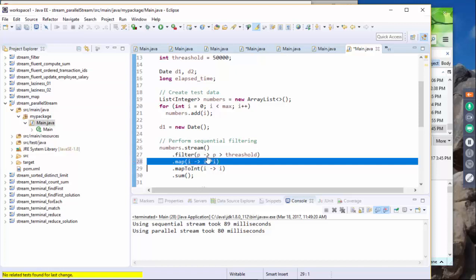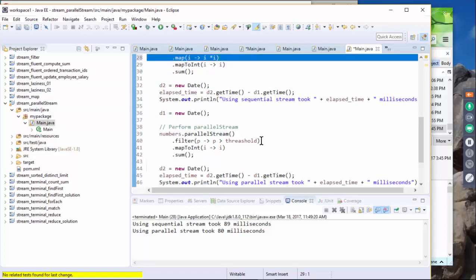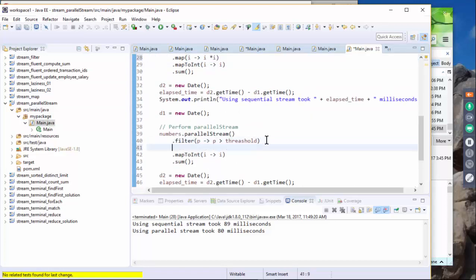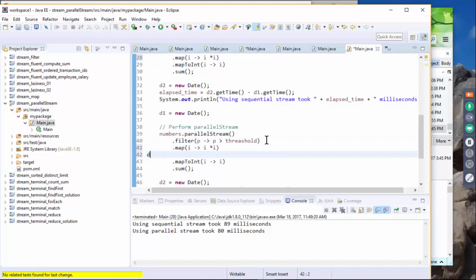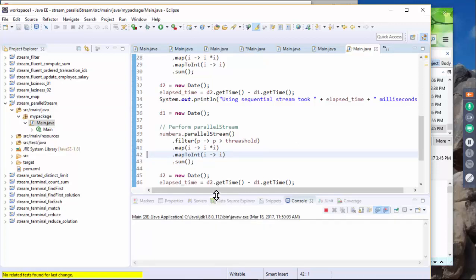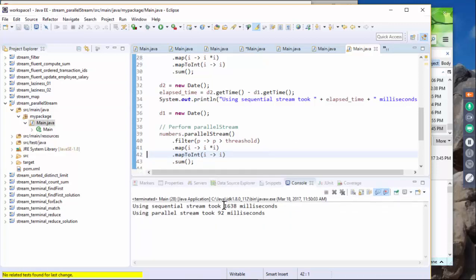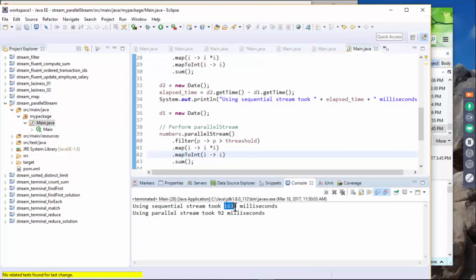Let's copy this, and also the filter. Okay, so let's run this and see whether we get a bigger difference. Okay, so this time sequential is taking 1638 and parallel is taking 92. I mean, it's a huge difference.